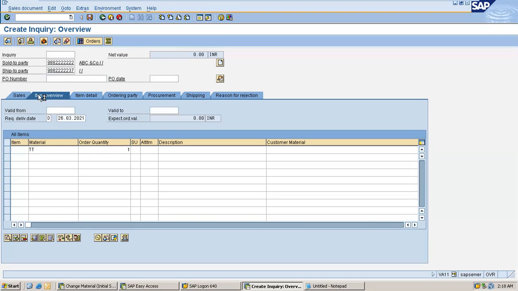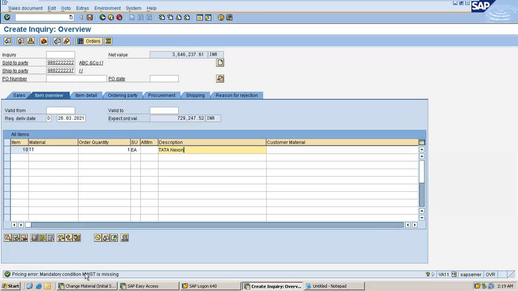So the sales scenario here is, there is a customer called ABC and Co. He is purchasing a Tata Nexon car from Tata Motors. This is the summary of the transaction. But here it is just an inquiry, not a sales order. I'm going to create an inquiry for this Tata Nexon car. That's it.